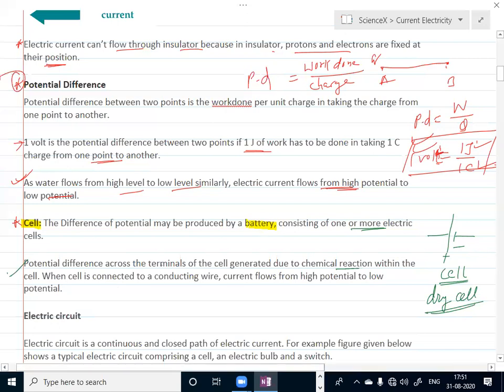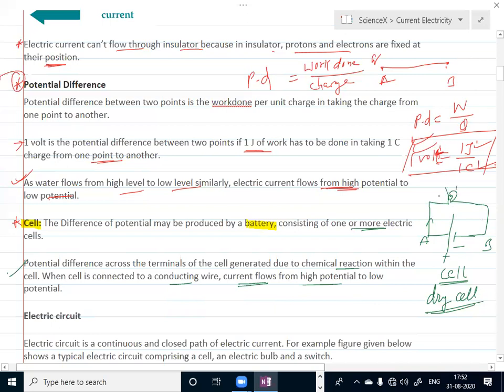So potential difference across the terminals of the cell is generated due to the chemical reactions within the cell. When the cell is connected to a conducting wire, current flows from high potential to low potential. Suppose you connect this with a bulb, so the circuit is complete, so current will start flowing. This is a high potential, this is a low potential. Current will start flowing from point A to point B. As the circuit is complete, this bulb will glow.